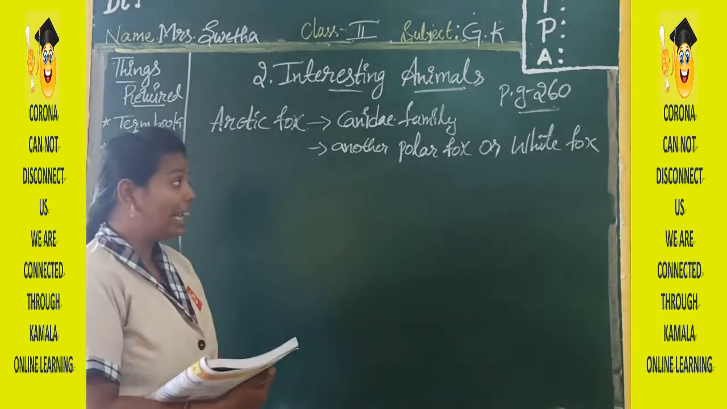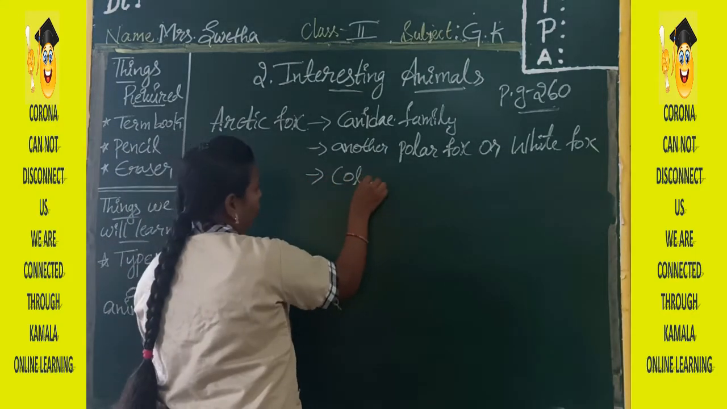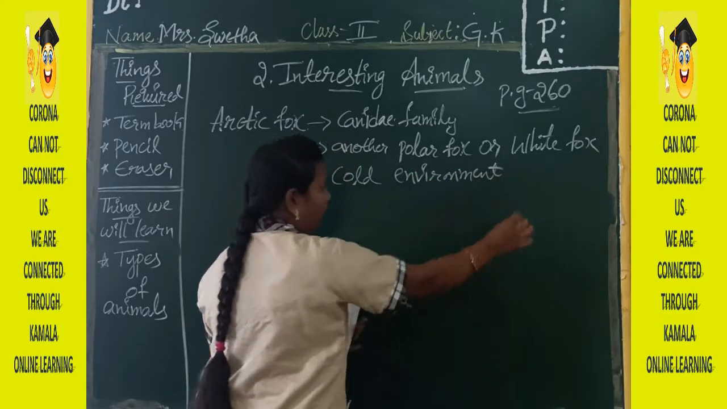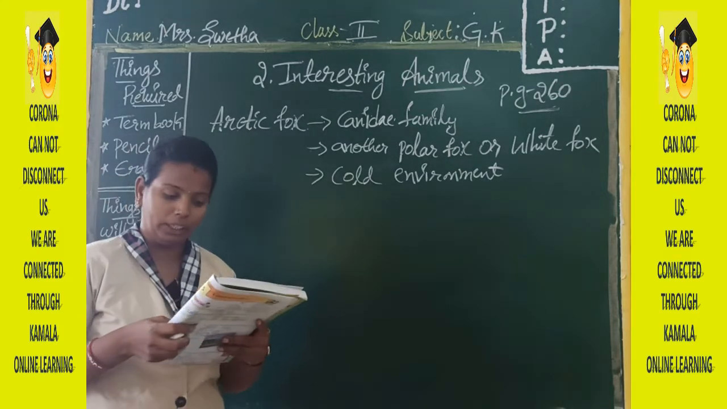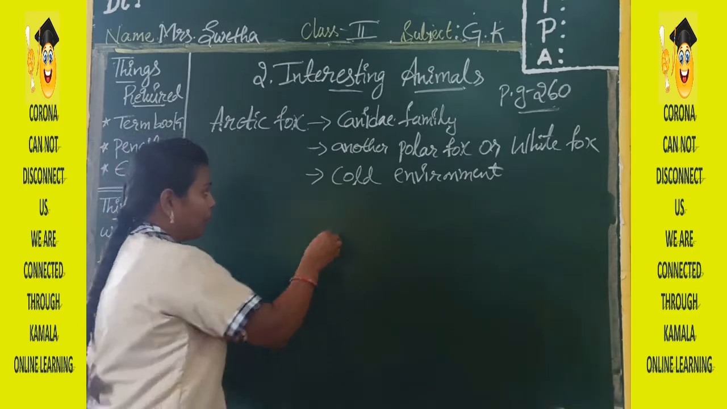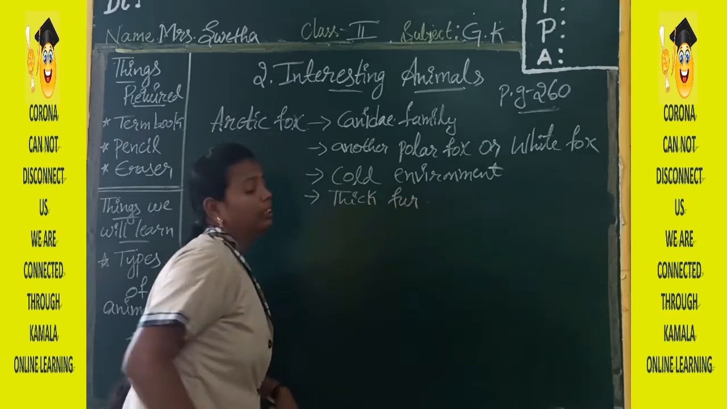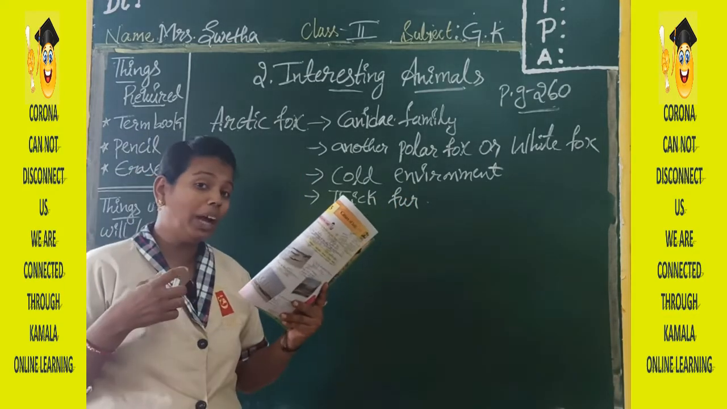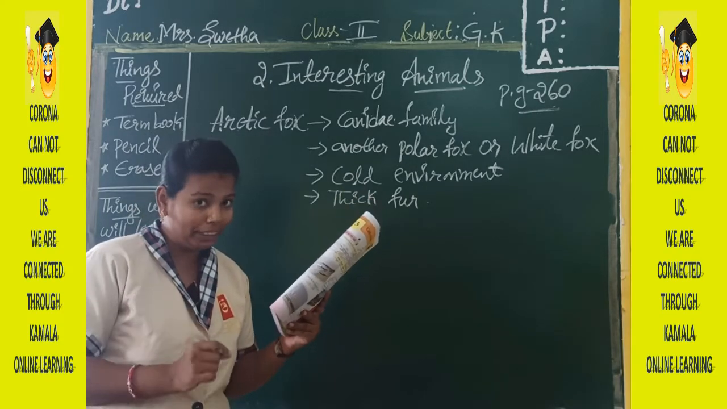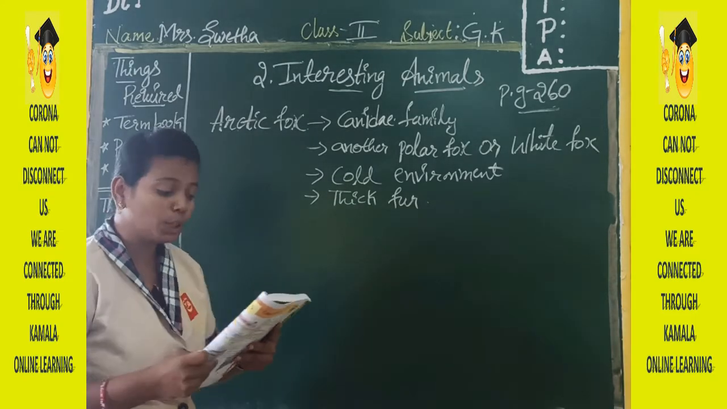Okay, and it likes to stay in cold regions only, cold places, cold environment only. And it will have thick warm fur on the body. I think you have recognized what the picture of this Arctic fox is also. So keep it in mind. In the last we will do the matching. Okay. The next one is red squirrel.